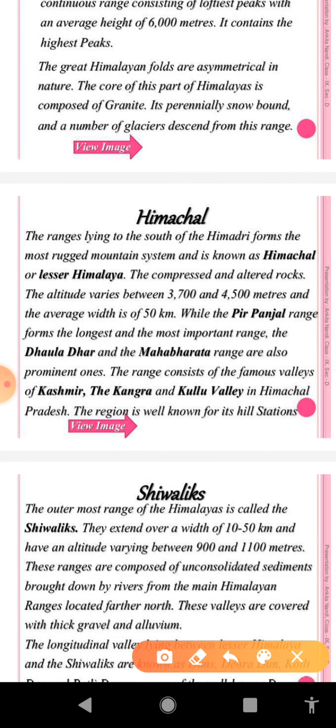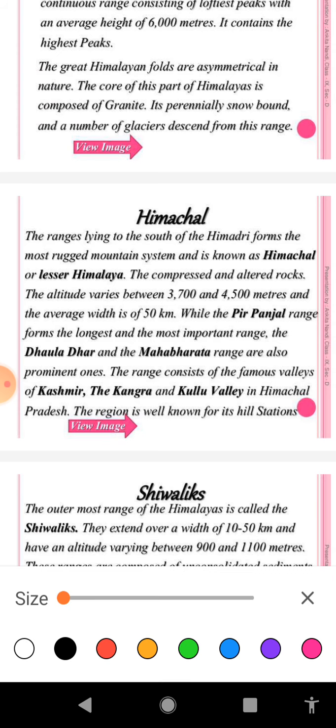In the same way, we can discuss the characteristics of Himachal. If you get the question, mention the characteristics of the Himachal range, the points we can count here are that this range of the Himalaya lies to the south of the Himadri range. It is also known as Lesser Himalaya, and as it lies in between Himadri and Shivalik, you can also call it the middle range of the Himalaya.